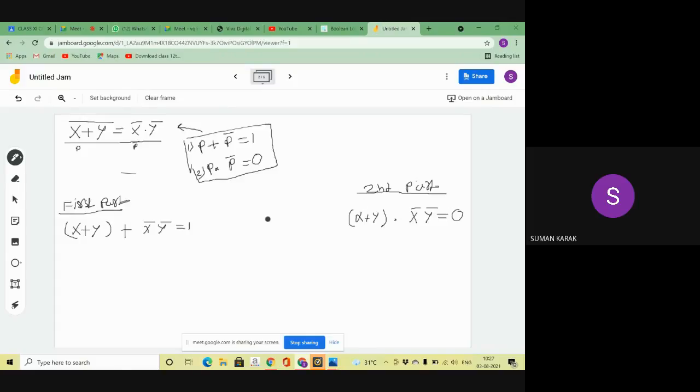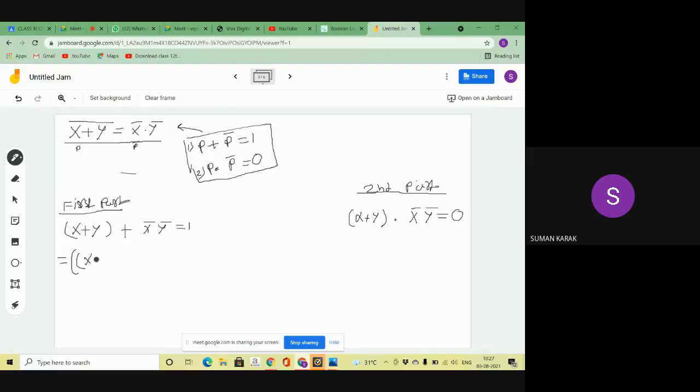At first, I prove the first part, and then I prove the second part. So how can I prove that part? Here plus means I want to convert into multiplication, and I multiply x plus y into x bar and y bar. So if I multiply that, what is my answer?